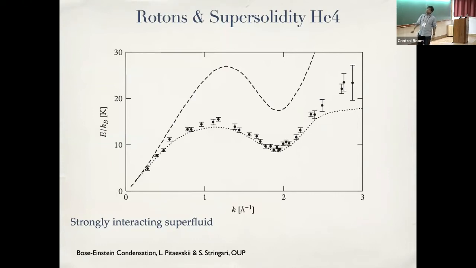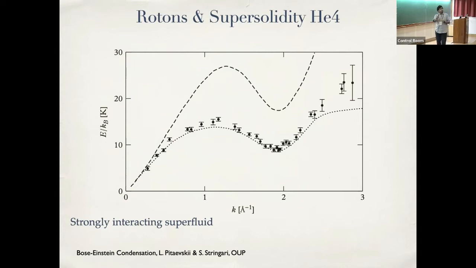Now a particular aspect of this that I'm interested in is the shape of this energy spectrum. This energy spectrum was theoretically calculated, or at least phenomenologically calculated, by Landau and Feynman. I'm not going to go into the details of it, but what is important for me are a couple of features. The first feature is that at very low wave number, for very long wavelength fluctuations, the energy goes linearly. So this is a sign of a phonon.